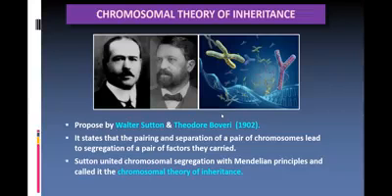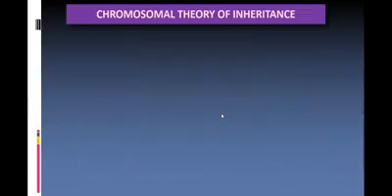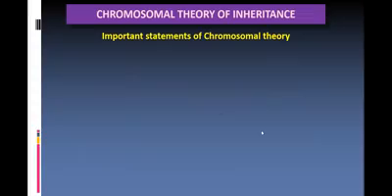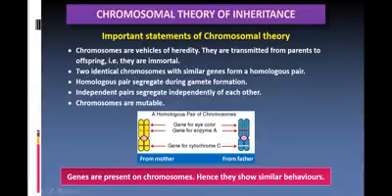Sutton united chromosomal segregations with Mendelian principles and called it the chromosomal theory of inheritance. He connected the Mendelian principles and the experiment that he had conducted together. He called it the chromosomal theory of inheritance. Let us see what is the importance of that. Important statements of the chromosomal theory.